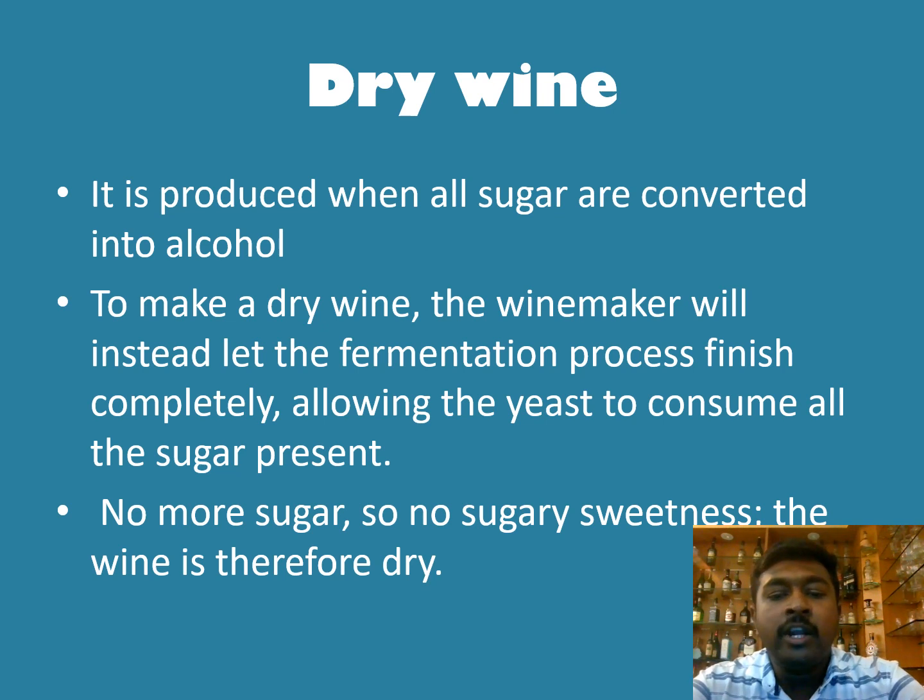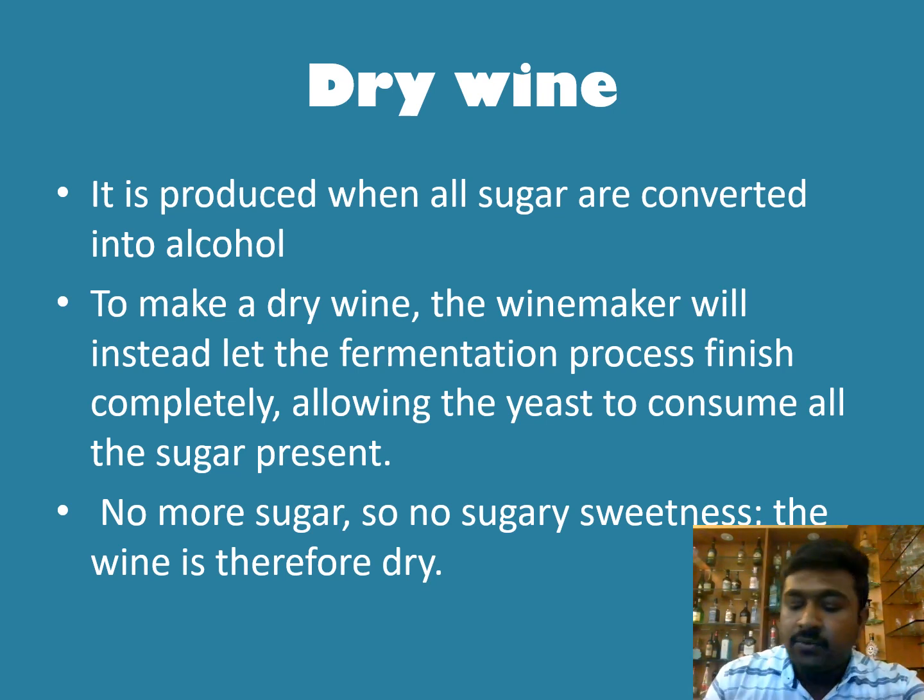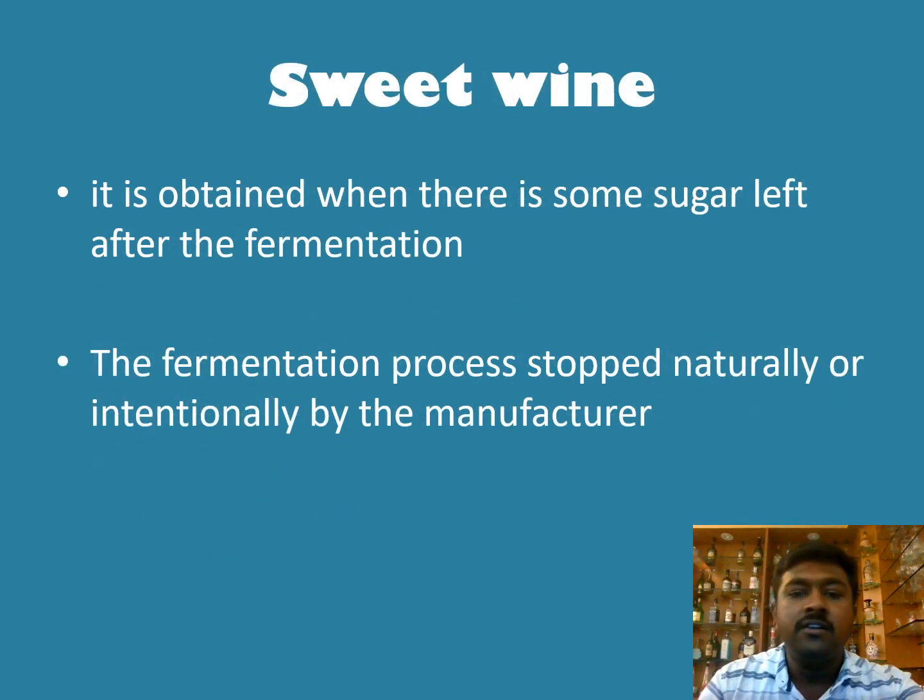To make a dry wine, the winemaker will let the fermentation process finish completely, allowing the yeast to consume all the sugar present. If the yeast consumes all the sugar, there is no sweetness in that wine. Then it will become a dry wine. No more sugar, and so no sugar sweetness. Therefore, the wine is classified as dry wine. The second one is a sweet wine.